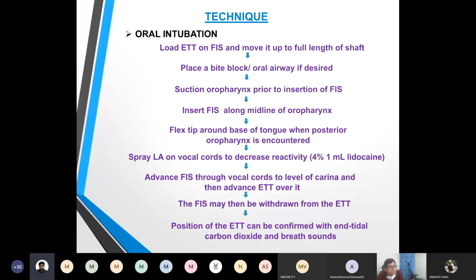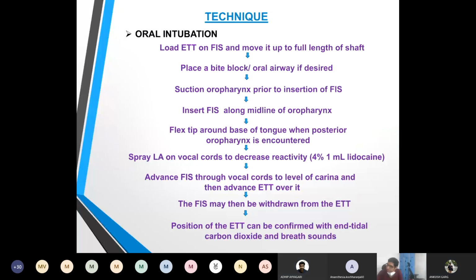Sir, in case of maxillofacial fractures. Okay, the surgeon wants a nasotracheal tube because he wants to work in the vicinity of the oral cavity. Oral surgeries, yes. Correct.